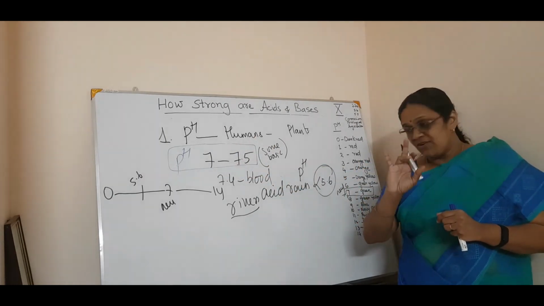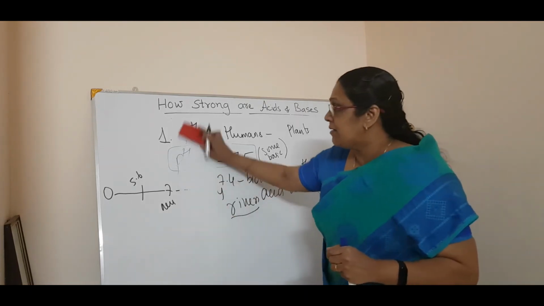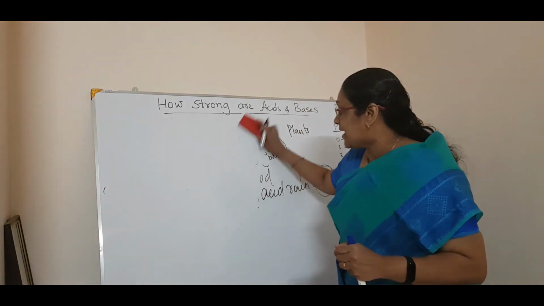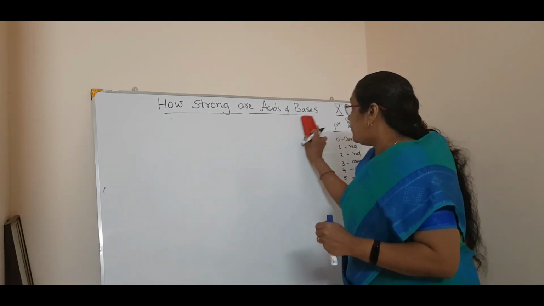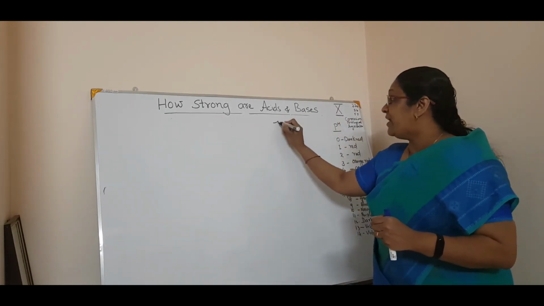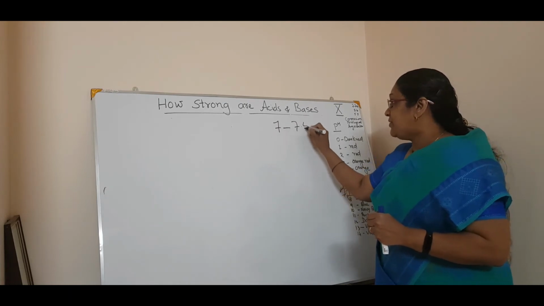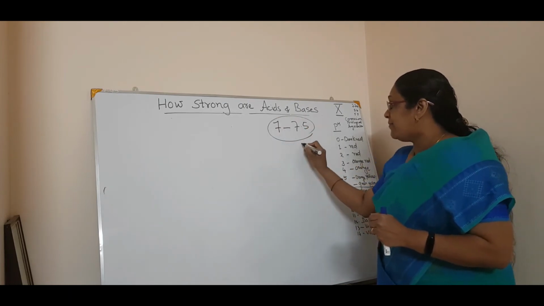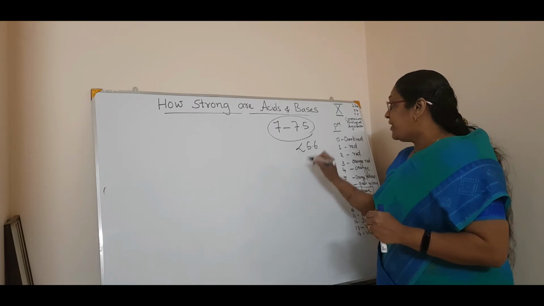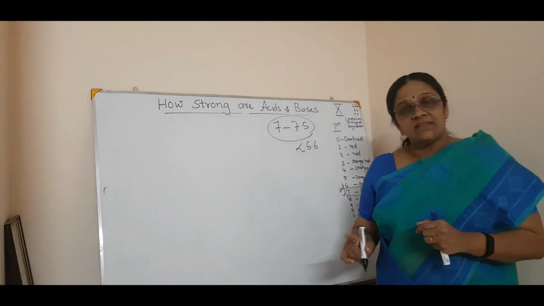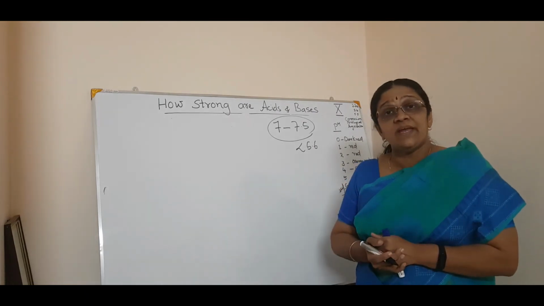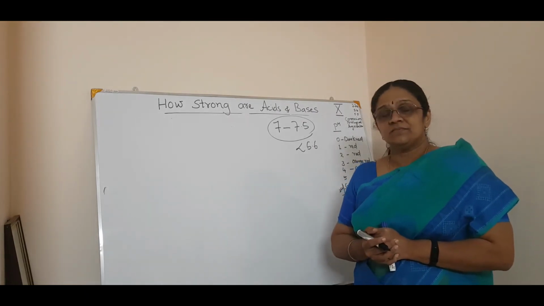Correct? So that is the first importance of pH, in human beings as well as aquatic animals. So two value points. You have to be very, very careful writing 7 to 7.5 for living organisms, and for acid rain, the pH is less than 5.6, and the survival of aquatic animals will be in danger. Clear?